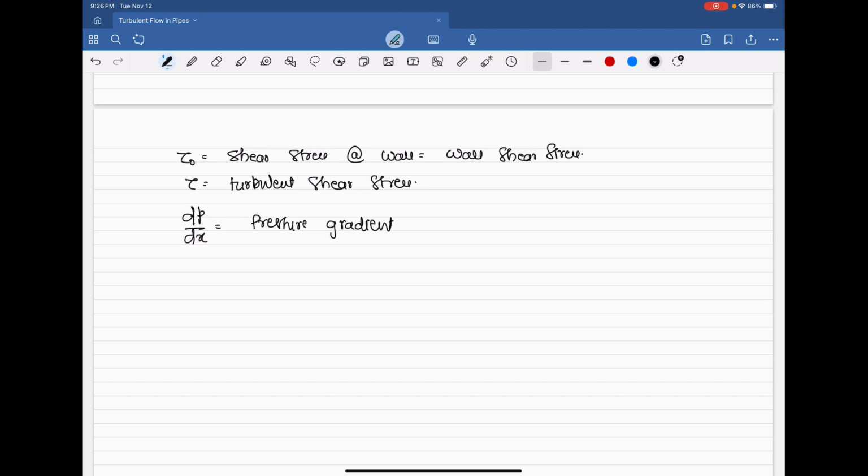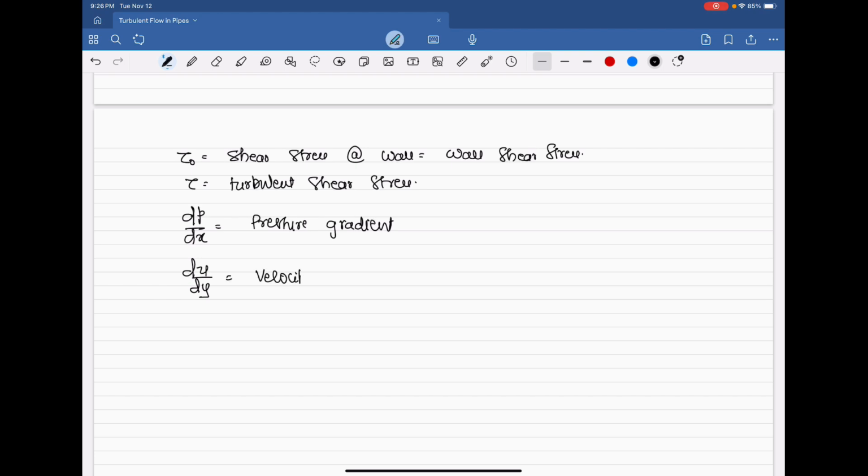I told you, when you change something with respect to change in something else, that is called a gradient. If it is time, it is called rate, and if it is distance or space coordinate, then it is called a gradient. This is pressure gradient. Then du by dy,